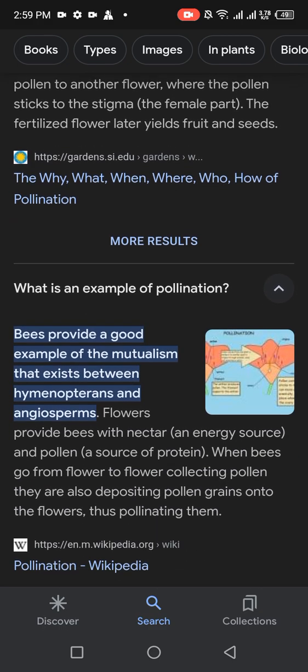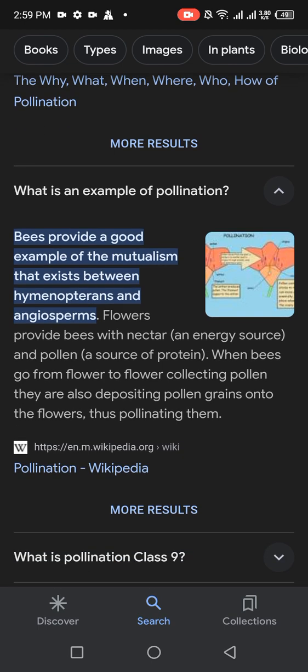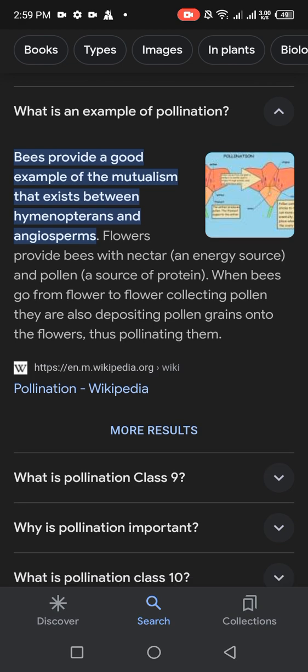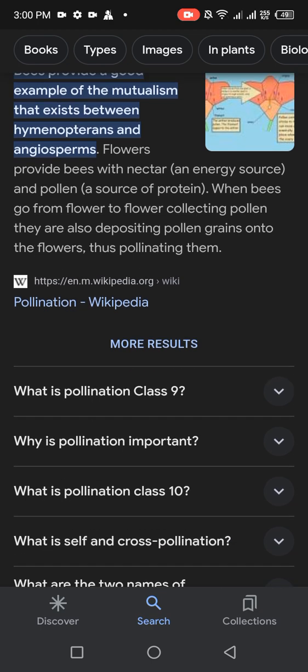What is an example of pollination? Pollination के एग्जाम्पल क्या है कि bees provide a good example of the mutualism that exists between hymenopterans and angiosperms. Flowers provide bees with nectar, an energy source, and pollen, a source of protein. When bees go from flower to flower collecting pollen, they are also depositing pollen grains onto the flower, thus pollinating them. उसके बाद रहेगा इसकी इम्पोर्टेंस क्या होगी.